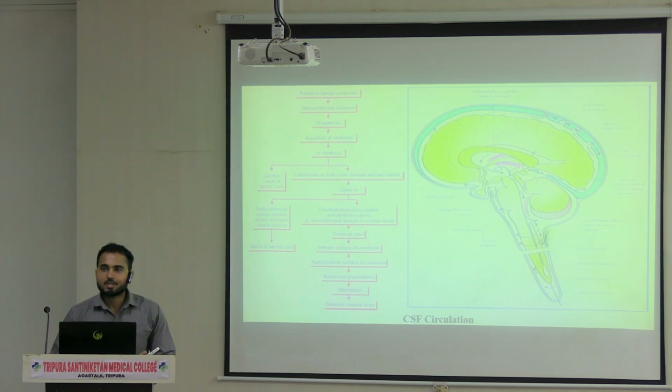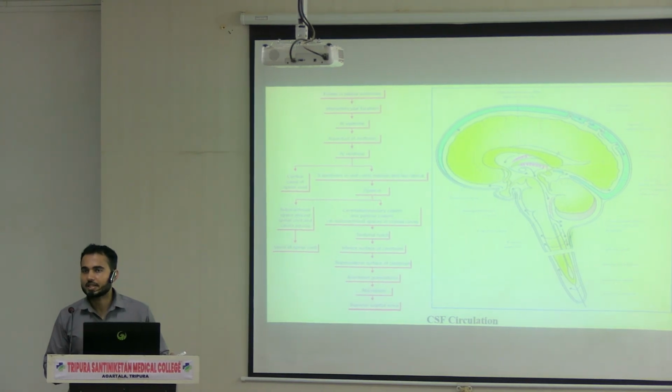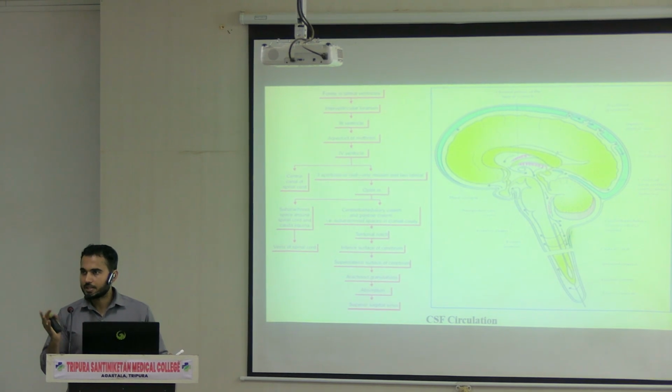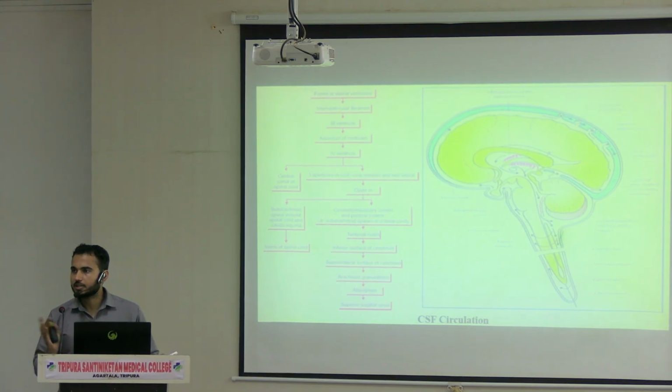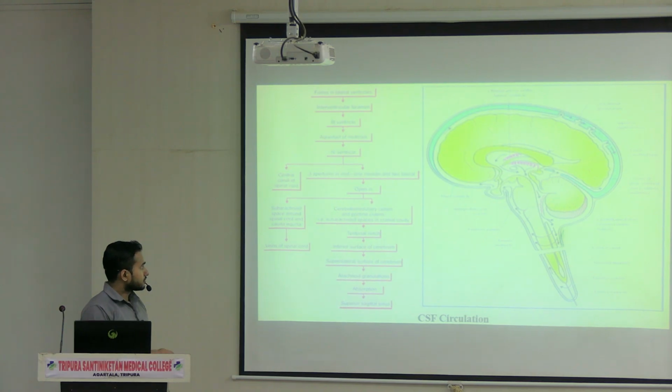These arachnoid granulations are related with different dural venous sinuses. You have studied the dura mater, right? So have you studied the dural venous sinuses? Yes, so you know what those dural venous sinuses are. Those arachnoid granulations are related to them, from where the absorption of the CSF is taking place.